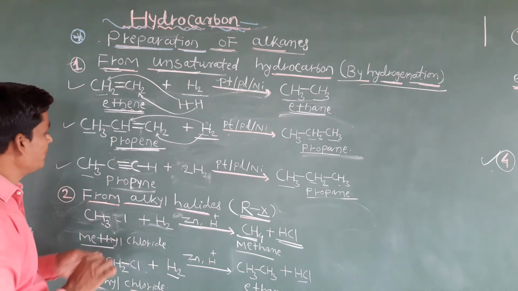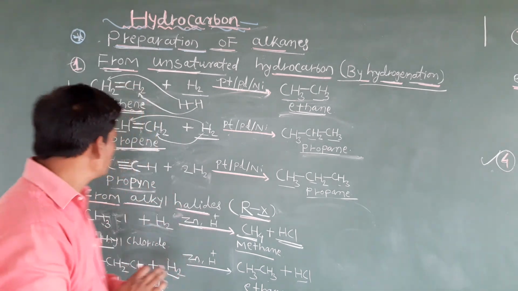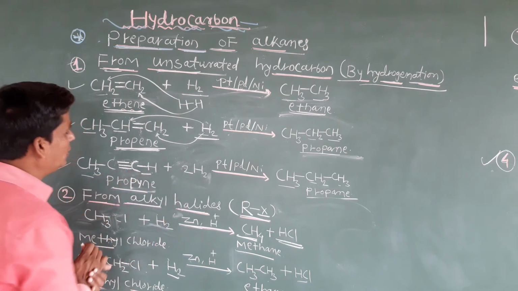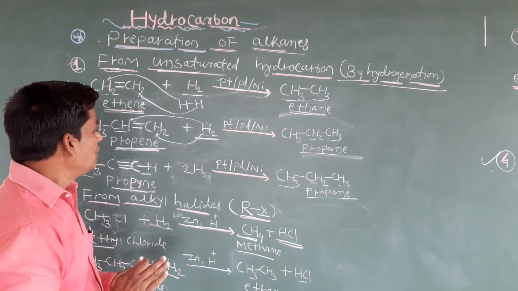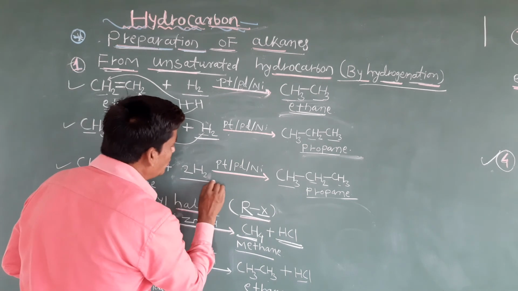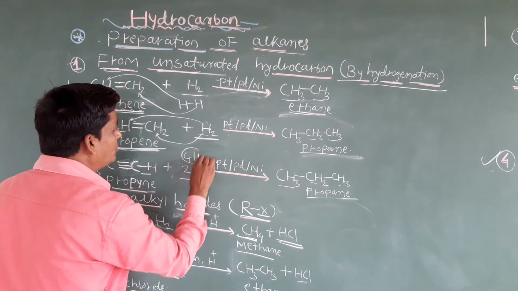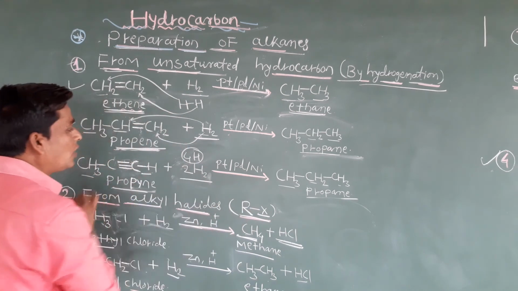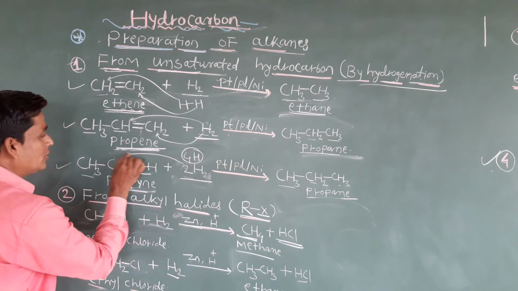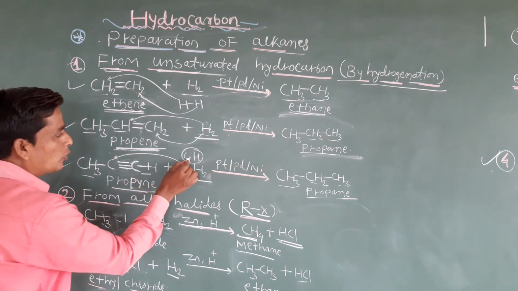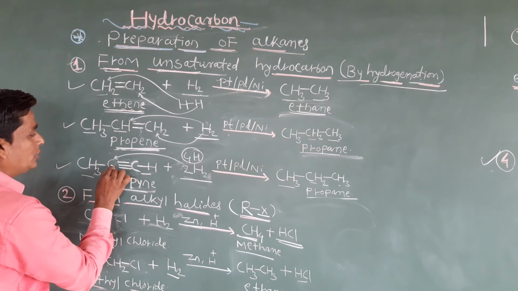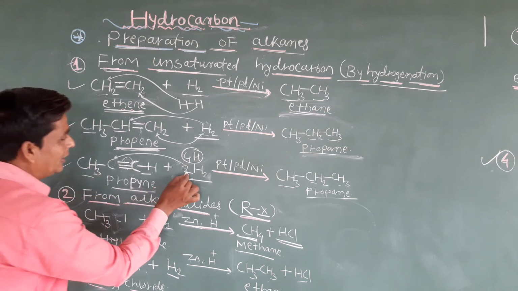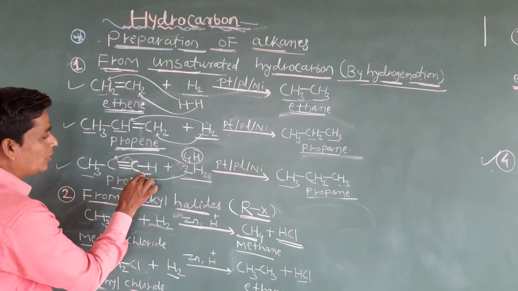See another example. Here I have taken alkynes, so we use carbon-carbon triple bonded compounds. Here I have taken propyne, CH3C triple bond CH. The triple bond is there, which means we can use more hydrogens. That's why I am using 2H2, which means 4 hydrogens. We can use the same catalyst like platinum, palladium and nickel. Okay students, out of these 4 hydrogens, 2 hydrogens join to this carbon and it is converted to CH2. Now one more bond shifts here. Again the remaining 2 hydrogens join to this CH, and it is converted into CH3.